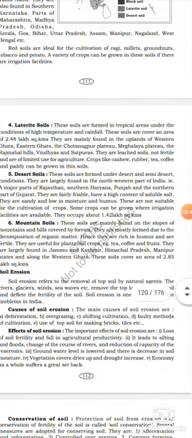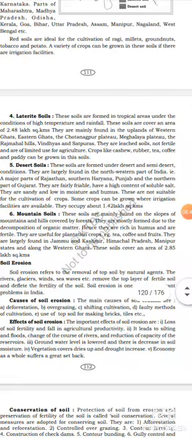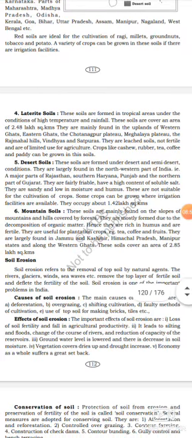Then the fourth soil is laterite soil. These soils are formed in tropical areas under the conditions of high temperature and rainfall. These soils cover an area of 2.48 lakh square kilometers.